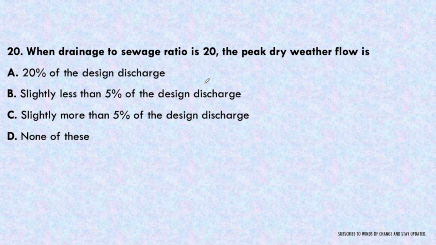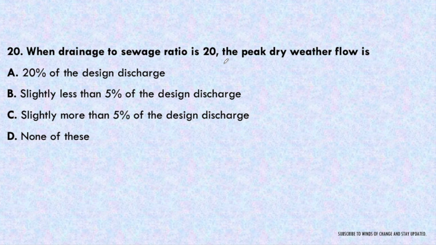Next question. When the drainage to sewage ratio is 20, the peak dry weather flow is 20% of the design discharge, slightly less than 5% of the design discharge, slightly more than 5% of the design discharge, or none of these. So the drainage to sewage ratio is 20. What does it mean? Let's say drainage is 100 million liter per day, then the sewage is 100 by 20, that is 5 million liter per day.